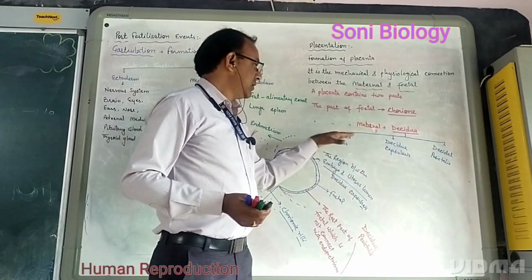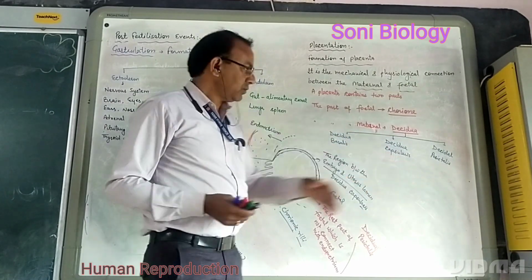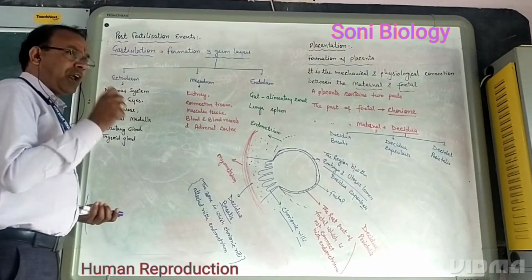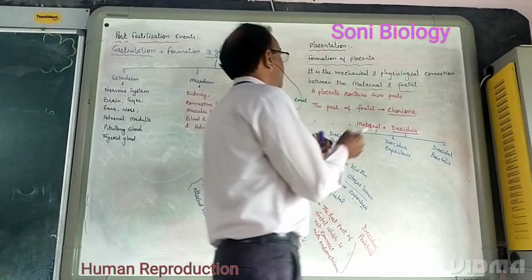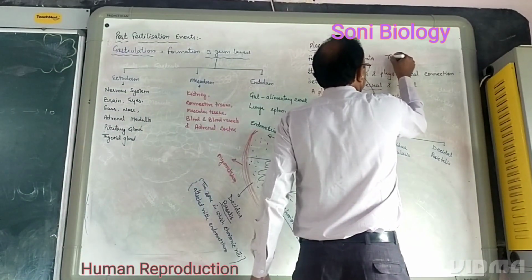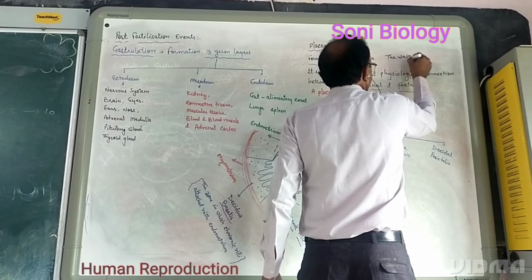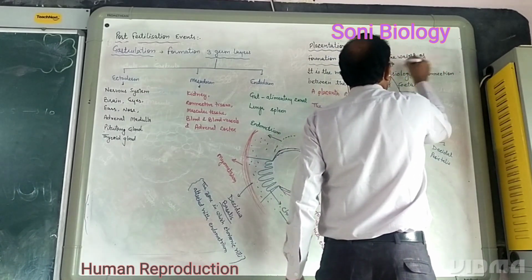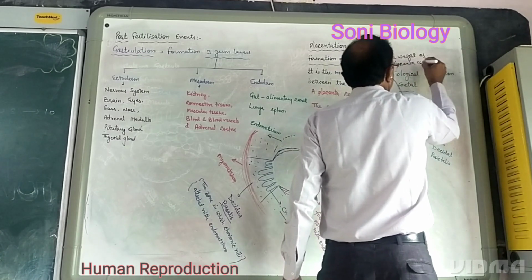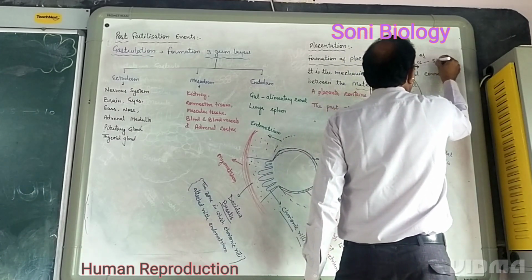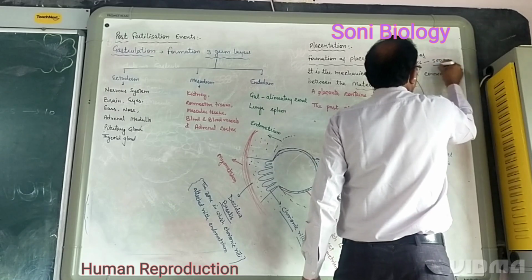And this decidua consists of three zones. The weight of the placenta in human beings is approximately 500 grams.